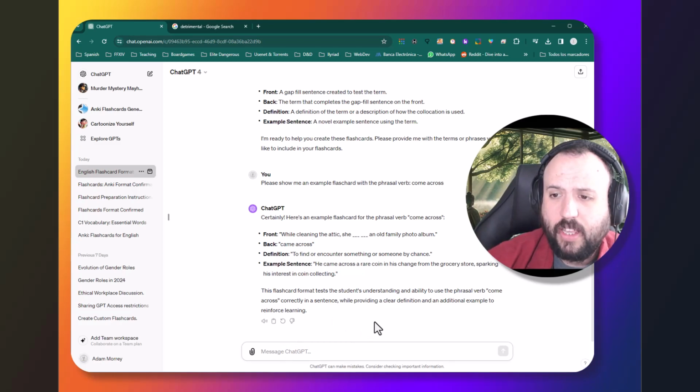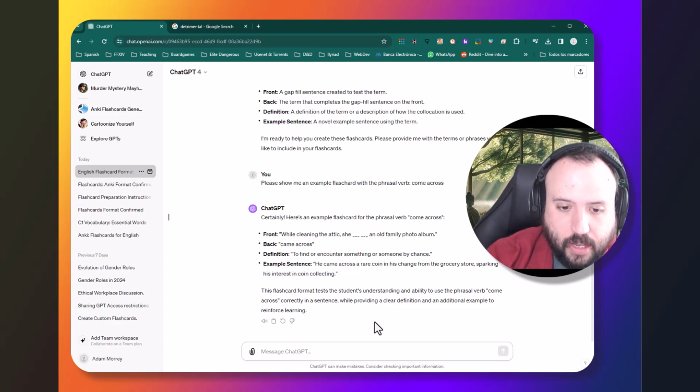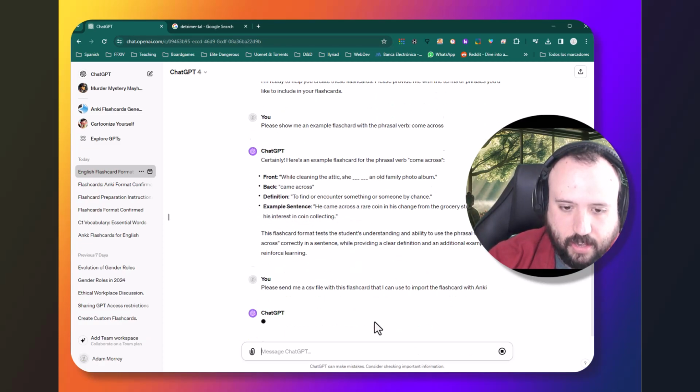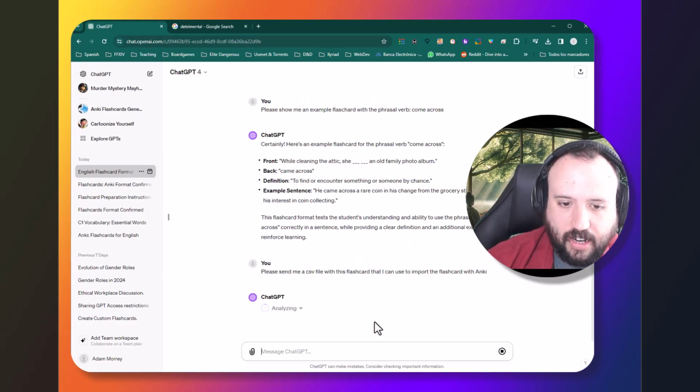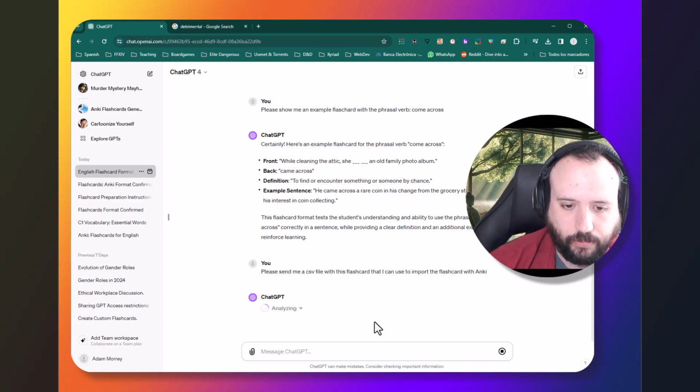Okay, now the way that you can import flashcards into Anki, you can also use a CSV format, okay? So I would do that here. So I would now say, please send me a CSV file with this flashcard that I can use to import the flashcard with Anki. So it's now going to analyze that flashcard and send me a file, fingers crossed, let's see if it works, that I can use. So I'll pause this and we'll come back when it's done.